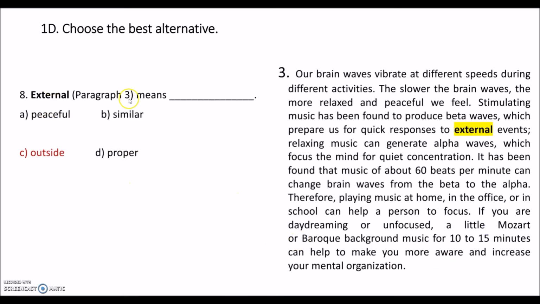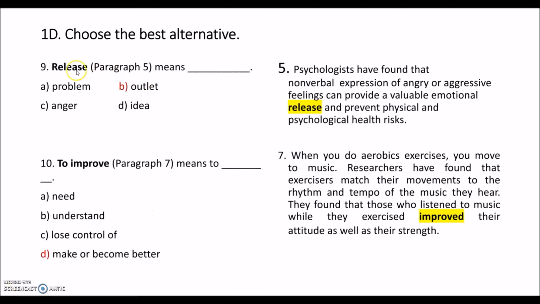Okay, and external means outside. So it says stimulating music has been found to produce beta waves, which prepare us for quick responses to external events. So what kind of events are we talking about here? Outside events. And in paragraph 5, release means outlet.